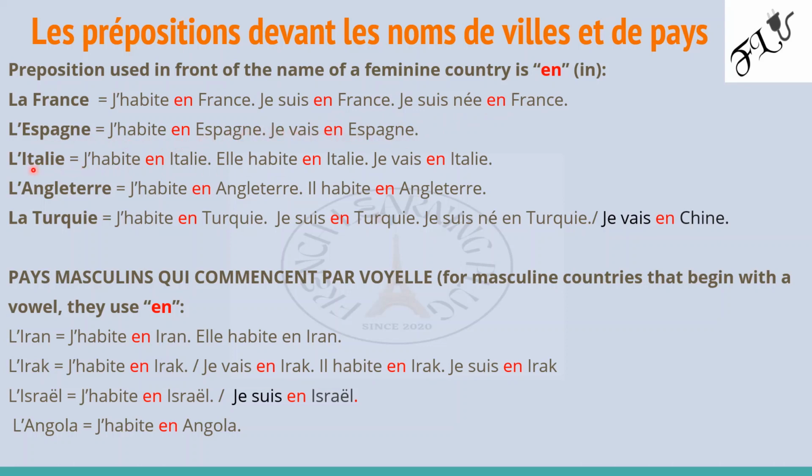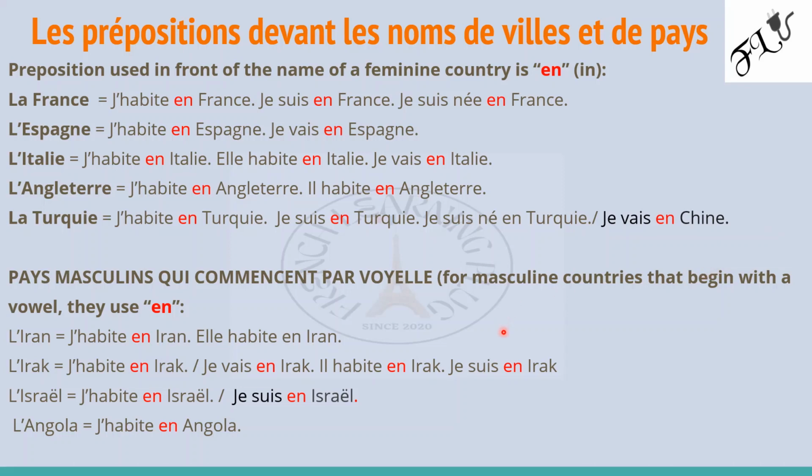L'Italie, feminine country. J'habite en Italie. Elle habite en Italie. Je vis en Italie. L'Angleterre. J'habite en Angleterre, il habite en Angleterre. La Turquie, j'habite en Turquie. Je suis en Turquie, je suis né en Turquie, je vais en Chine. So you see all those countries are feminine. They end in an E.